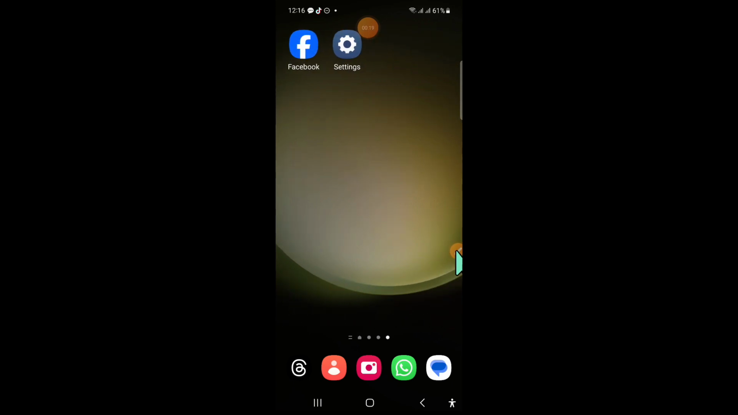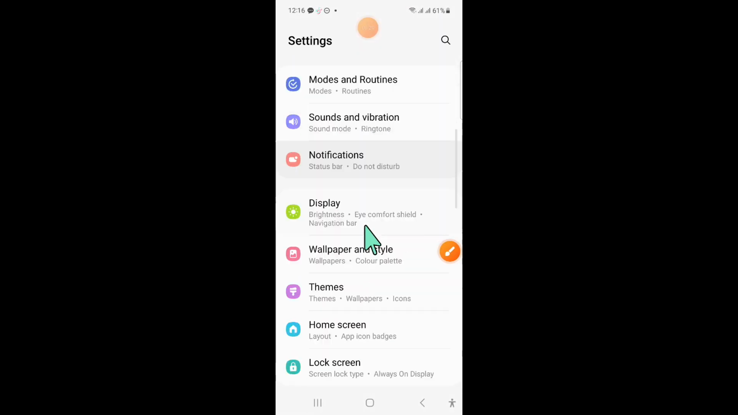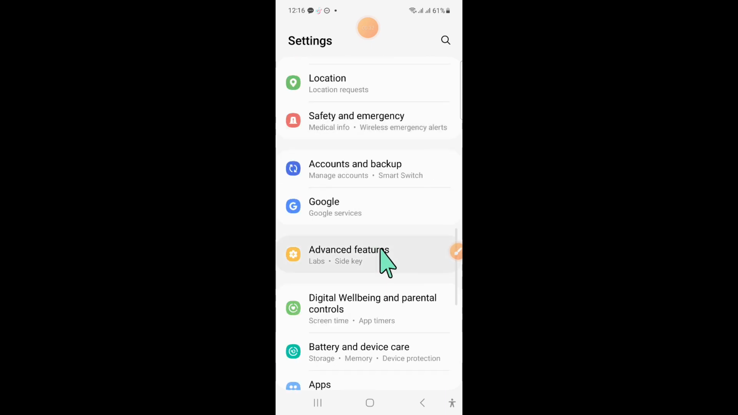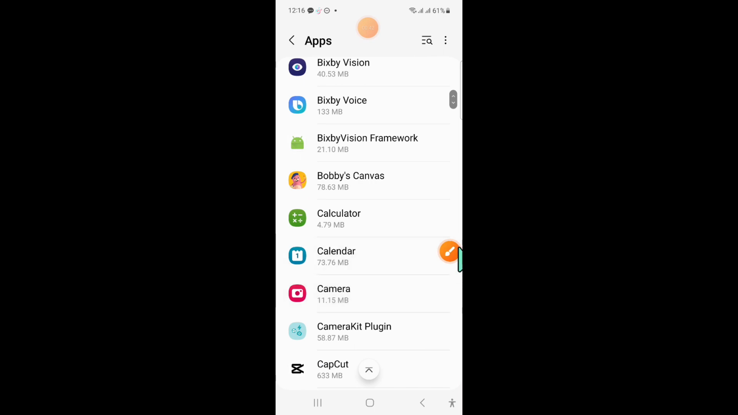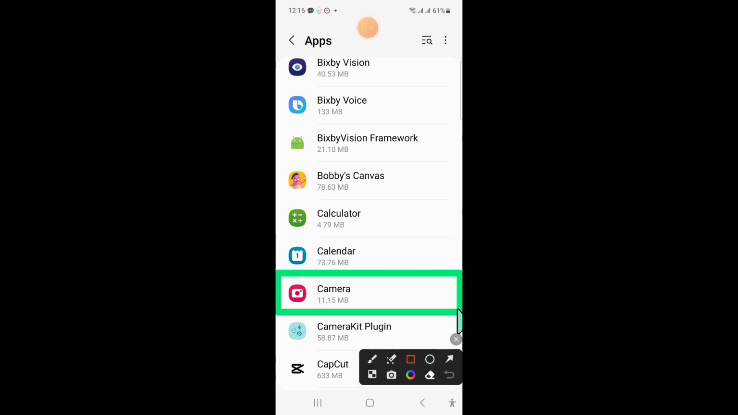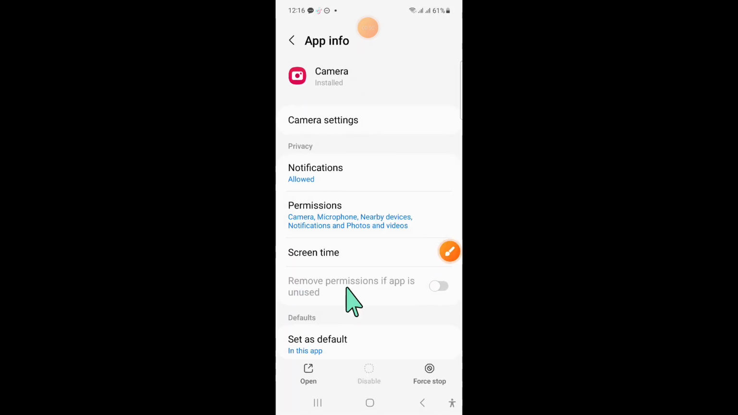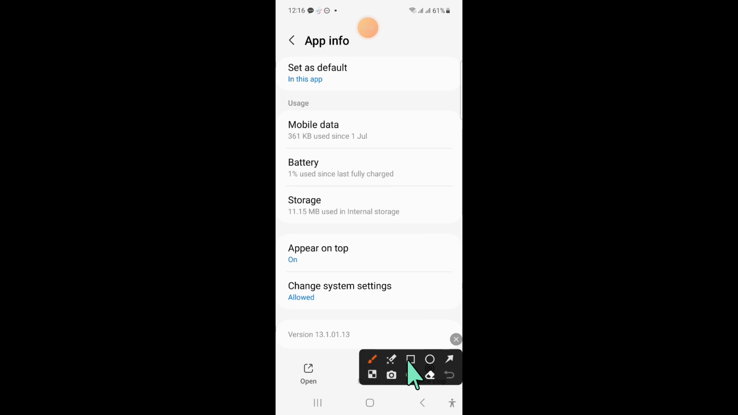So to fix this issue, first of all open settings. Now in settings, scroll down and here click on apps. Now in apps, scroll down and click on camera, and after opening camera, go to its storage.